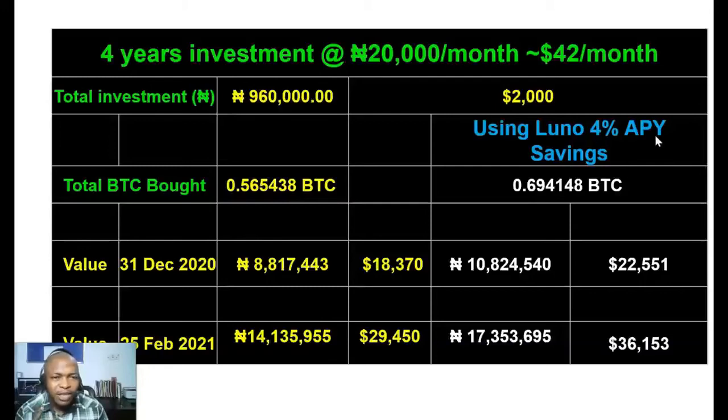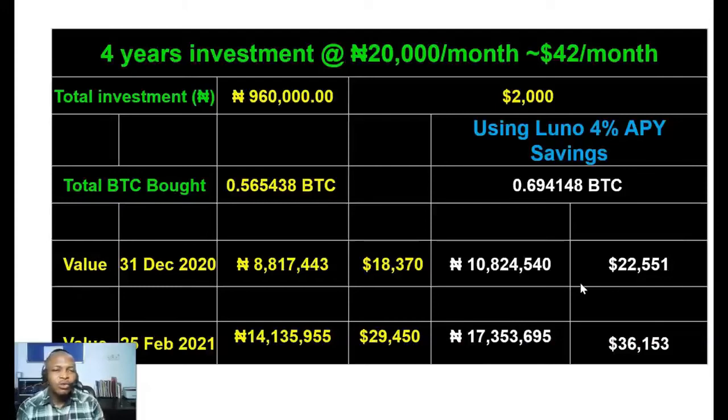But if this was actually available in 2017, I did this. Let's look at this. It means that 4% per annum compounded every month will not give me 0.565438 BTC. It will give me 0.694148 BTC. And if I sold this Bitcoin on December 31st of 2020, I will not be having 8 million naira, I will be having 10 million naira, which is like 2 million naira extra. If I sold it today, which is 25th, I'll be having 17 million naira instead of 14 million naira.